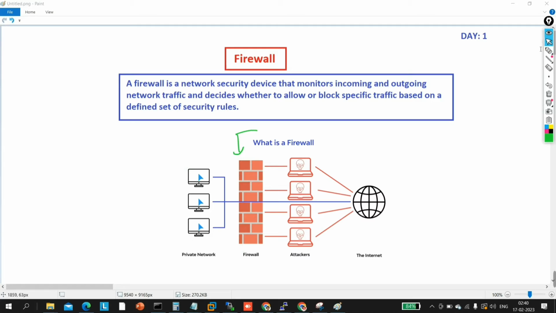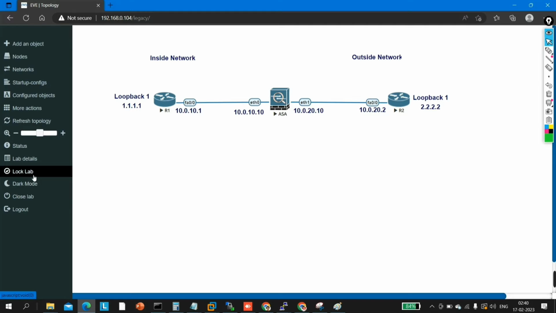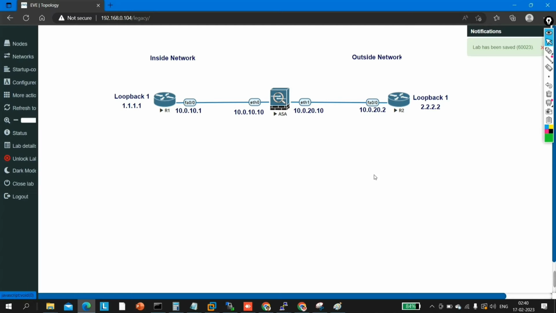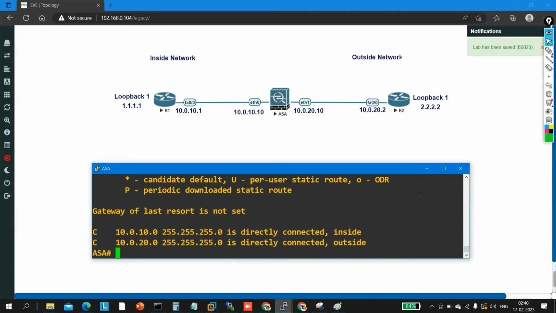So let me show you here, guys, which types of policies are already available on the firewall. So here you can see I have designed one network in EVNG, and this is my firewall. If you have any trouble downloading and installing a firewall in EVNG, let me know. I will make a video to guide you on how to install an ASA firewall in EVNG. Okay, so now I am going to show you some pre-configured policies on this firewall.